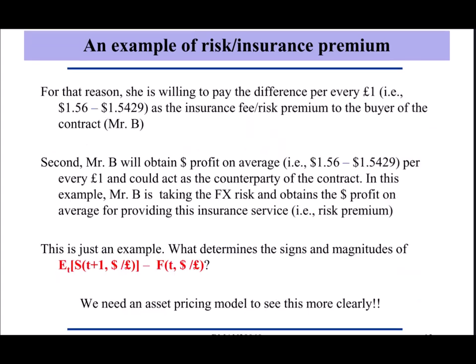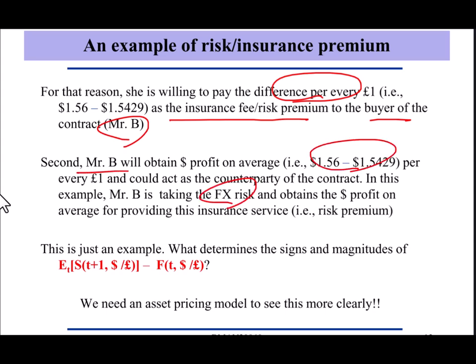For that reason, she is willing to pay this difference as the insurance premium on average to the buyer of the contract, Mr. Buy. Now, Mr. Buy is taking the currency risk and obtains the difference for providing this insurance service to Miss Sell. We can call this a risk premium. So we have one number here, 1.56 minus 1.5429. The difference could be interpreted as the insurance premium to Miss Sell, and the same thing could be interpreted as a risk premium for Mr. Buy. Well, this is just an example.